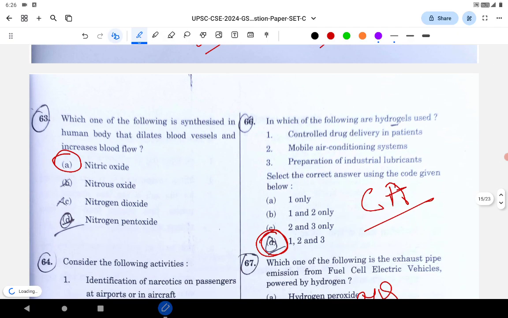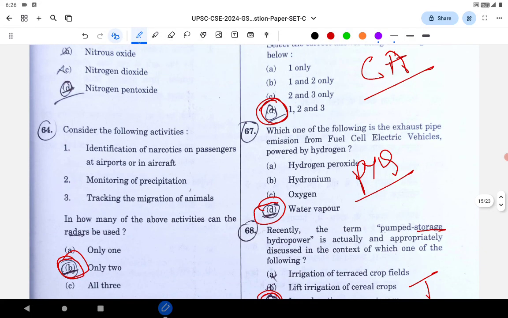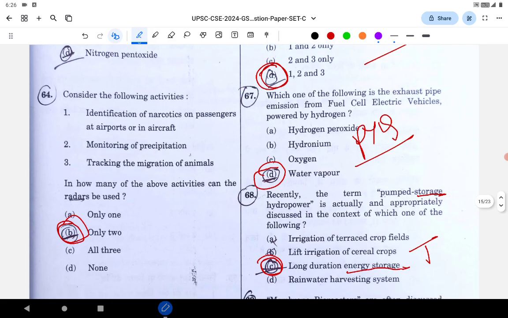So again the PYQ. Which of the following is synthesized in the human body that dilates the blood vessels and increases the blood flow? Nitric oxide. You need to have the awareness, otherwise it is difficult to solve this question. Next is relating to the use of radars. Radars are not used in the monitoring of precipitation. So 1 and 3 are correct. Only 2.